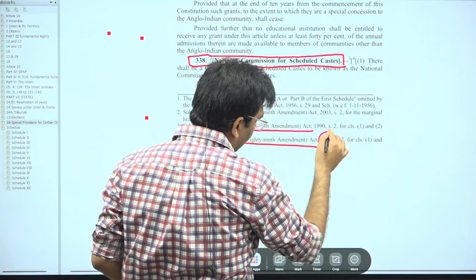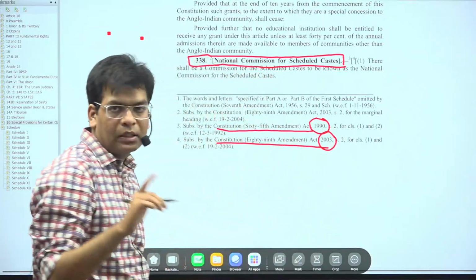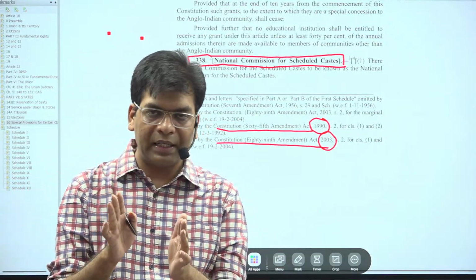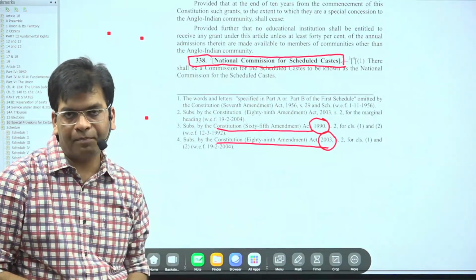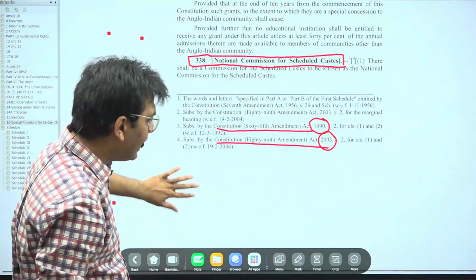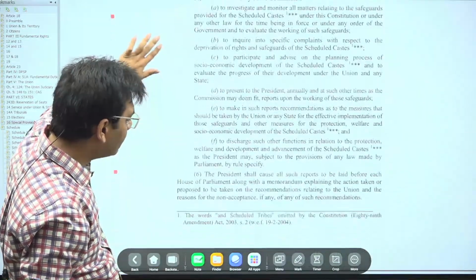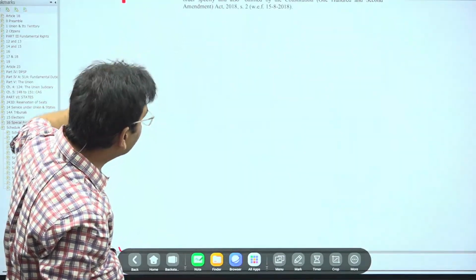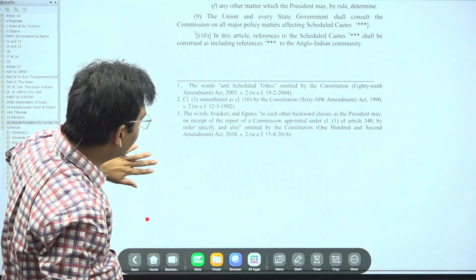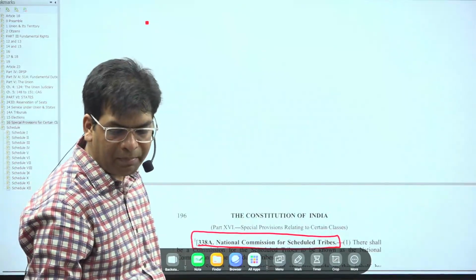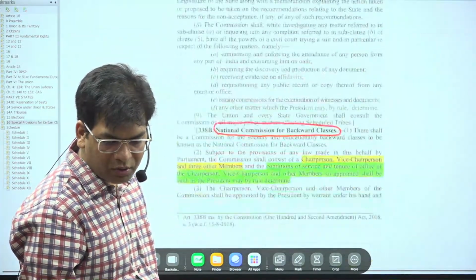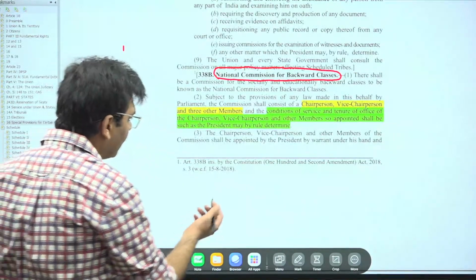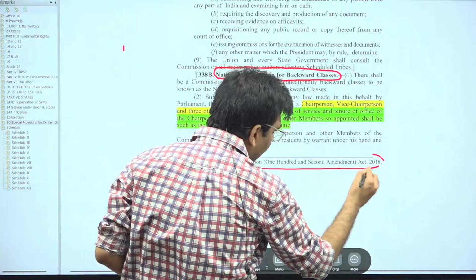So first we started with a common commission for both SCs and STs. We bifurcated these in 2003. And further in 2018, by the 102nd Constitutional Amendment Act, we brought in the National Commission for Backward Classes. I hope these are all clear to you.